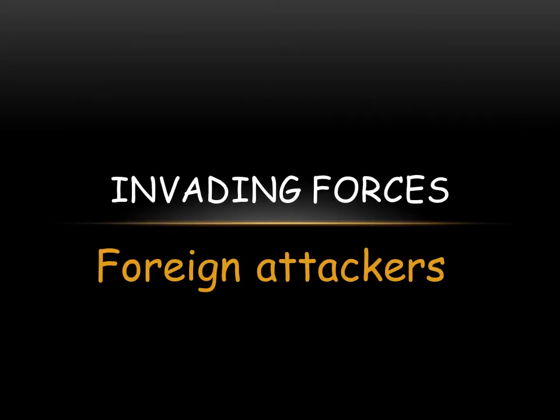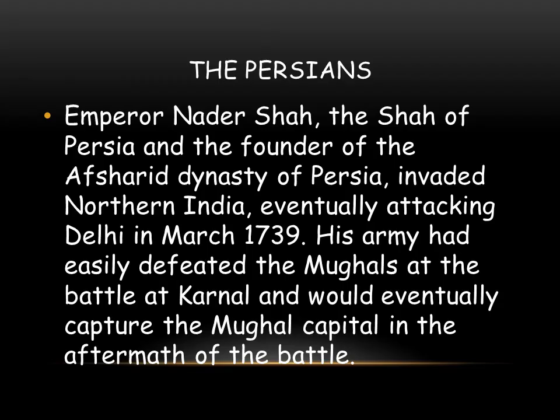On page number 16, the new topic is invading forces, and it means foreign attackers. During the 18th century, the Mughals found it increasingly difficult to cope with foreign attackers. One of the invading forces were the Persians. Nadir Shah, the Shah of Persia, invaded northern India, eventually attacking Delhi in March 1739. His army had easily defeated the Mughals at the Battle of Karnal and would eventually capture the Mughal capital in the aftermath of the battle.